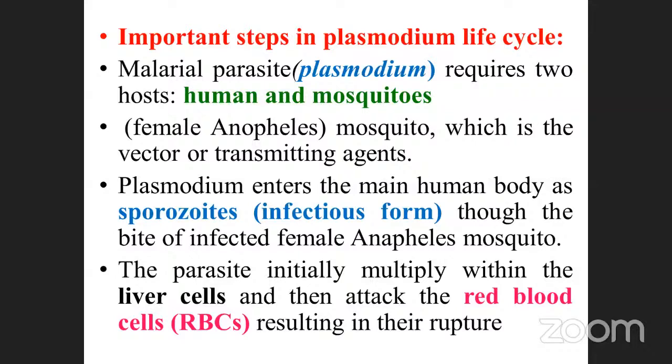Okay. When it bites, what happens? Automatically the sporozoites enter into the blood, because it sucks only from the blood veins. The sporozoites are present in the salivary gland of which one? The mosquito. Which mosquito? The female Anopheles mosquito. Then from the salivary gland they go to the human blood and also the RBC. As a result, it ruptures the cells.